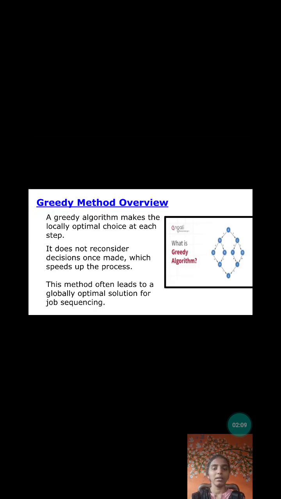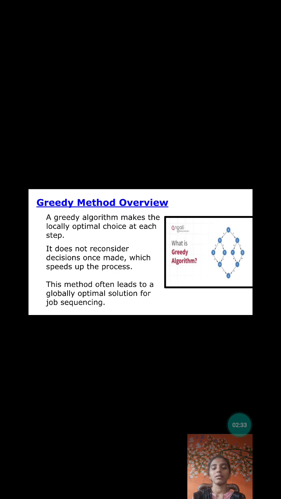What is the greedy method? A greedy algorithm makes the locally optimal choice at each step. It does not reconsider the decision once made, which speeds up the process. This method often leads to a globally optimal solution for job sequencing. It means choosing the best option as the solution.